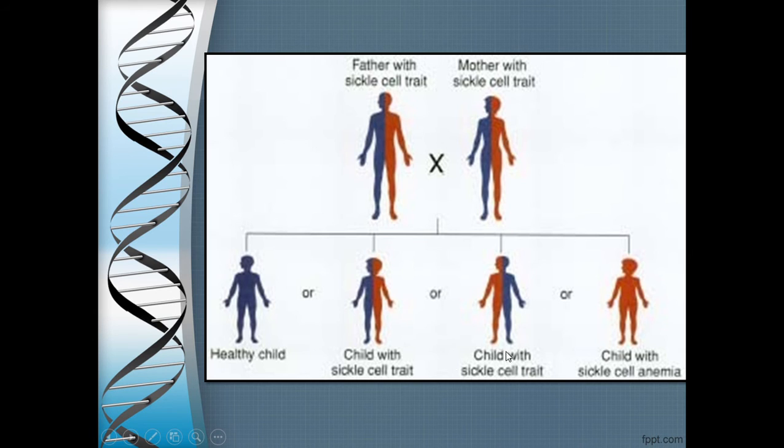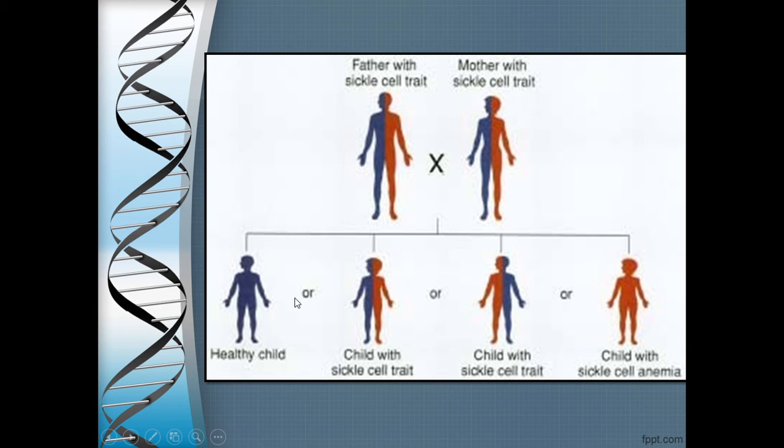Two children are heterozygous for the trait, or you will get small t small t, a case where the child is affected with sickle cell anemia. And here I am using the word child, I am not saying boy or girl, because as we spoke just now, this is an autosomal trait. So there is no point in speaking about a girl or a boy, because it is going to affect a girl or boy equally.